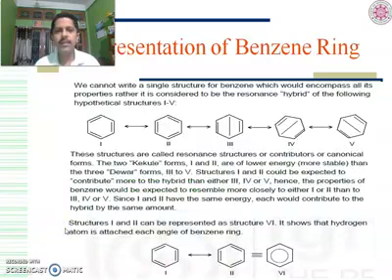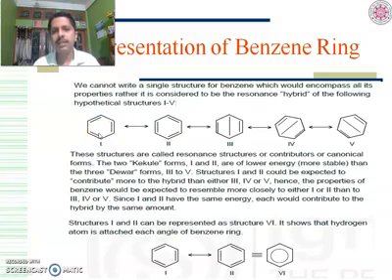Okay, going to the next slide. We are discussing resonance. Kekulé proposed two structures, structure 1 and 2, as resonance structures of benzene. The Kekulé structures say that the double bond position is not fixed. It may be sometimes here, sometimes here. Every position is possible for a double bond, but there should always be alternation in the bonds: one single bond, one double bond, one single bond, one double bond, like this. So Kekulé proposed these two structures, 1 and 2.